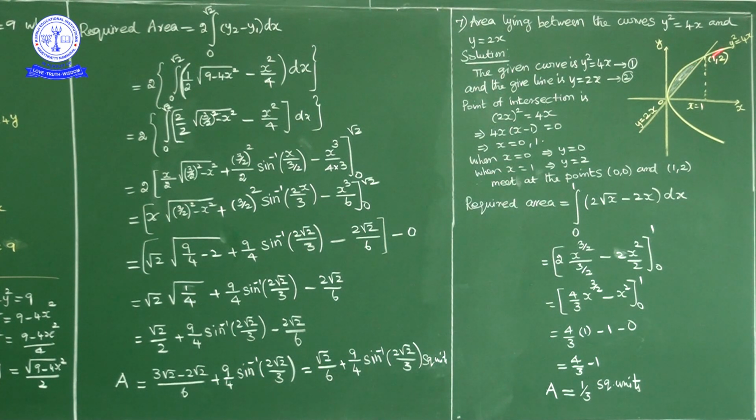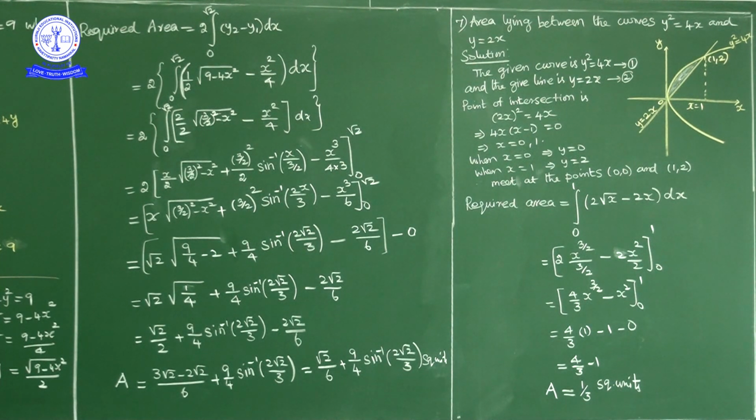Okay. Now if you find the 0 to 1 area under the parabola, this area will give the entire area. From that we are subtracting the area under the line, so we will get the required shaded region area. So required area is simply upper curve area minus lower curve area. Here lower limit is 0, upper limit is 1, upper curve is a parabola, lower curve is a straight line.